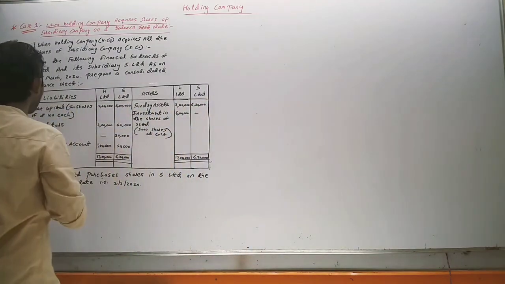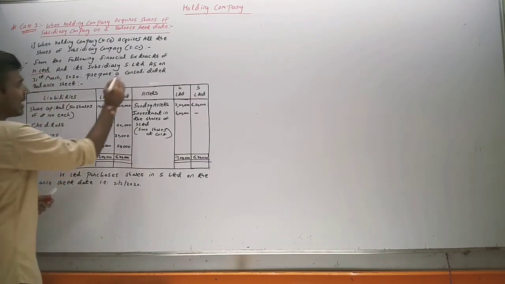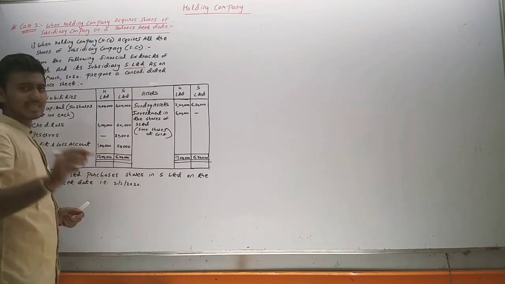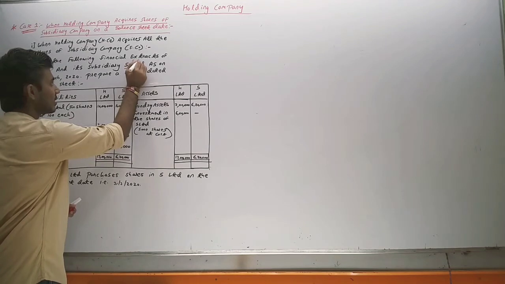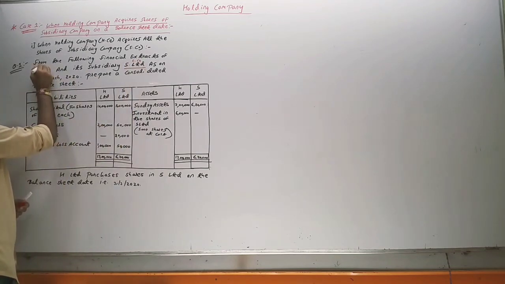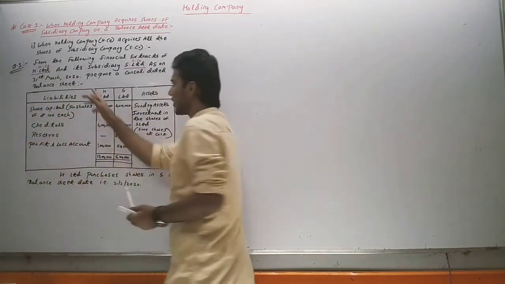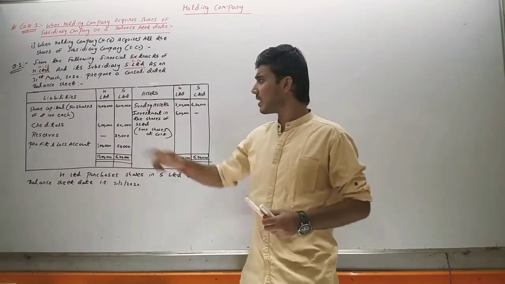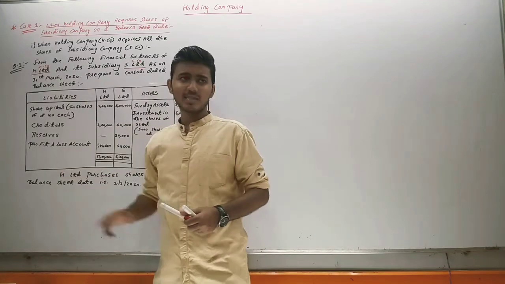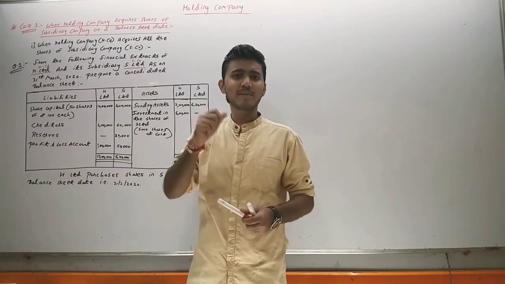One is H Limited, the holding company, and the second is S Limited, the subsidiary company. As on 31st March 2020, the balance sheet date, we are asked to prepare a consolidated balance sheet.